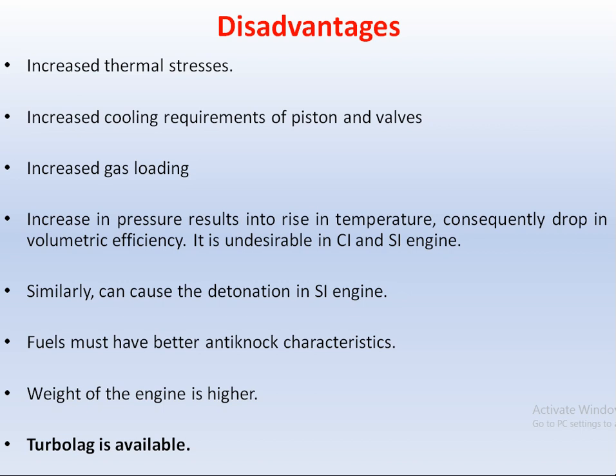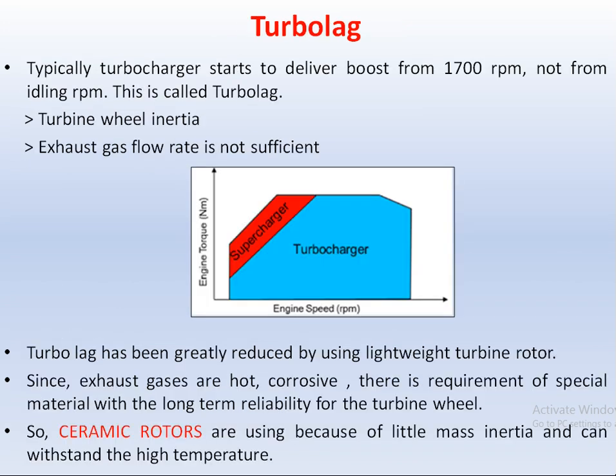And a very important disadvantage of the turbocharger engine is that turbo lag is present. So what is this turbo lag? Typically the turbocharger starts to deliver the boost from 1700 rpm, not from the idling rpm.